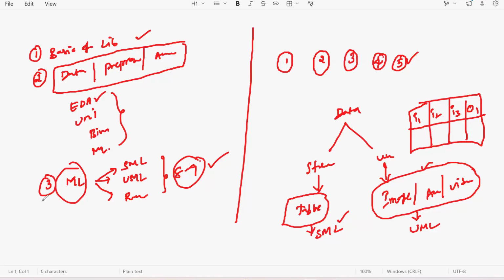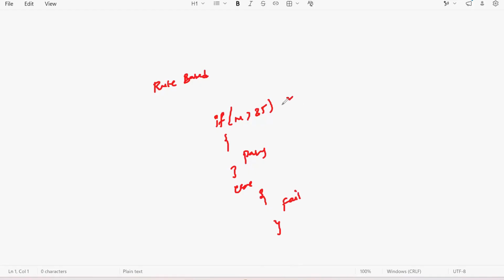Now, sir, as a fresher, I cannot understand all these things. Can you give a simple example? What exactly is machine learning, how is it going to happen? Beta, earlier we had the rule-based programming language. In a sense, we should write the rules like if marks greater than 35, you say yes, you are pass. Otherwise, else you say you are fail. So according to these rules, the program is going to be executed.